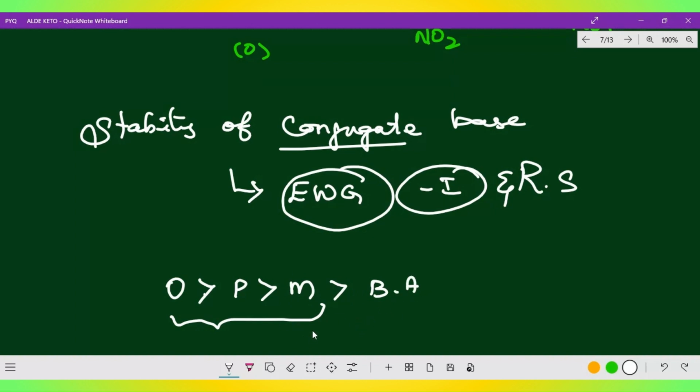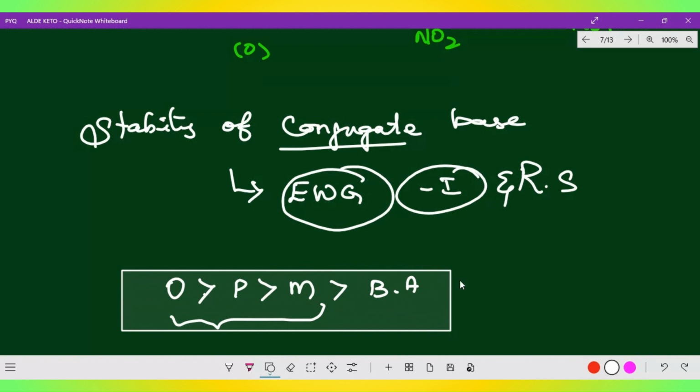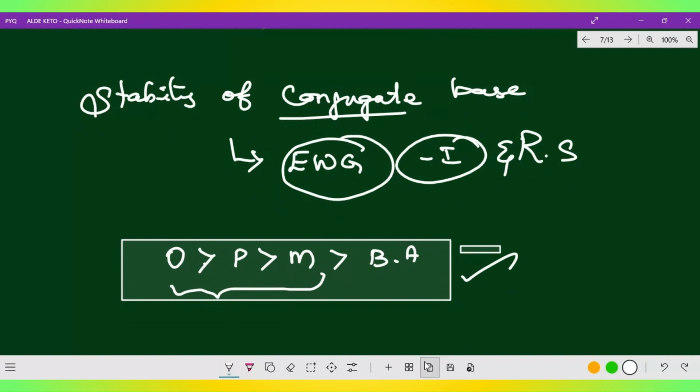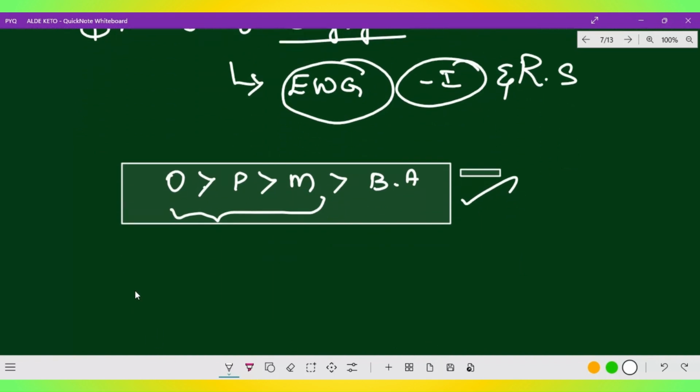Now I'll give the reason for each one, then we can decide. From this only you will get the idea of which is strong and which is weak. But still I would like to give the reason for you to remember. See, first and foremost, the ortho effect.